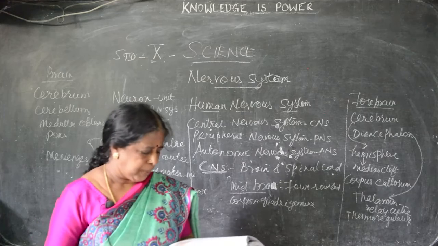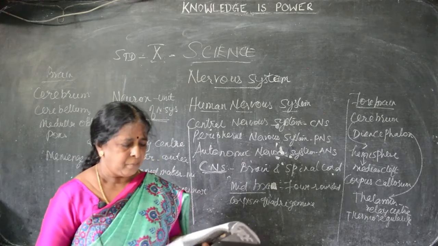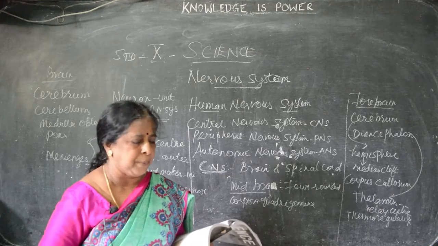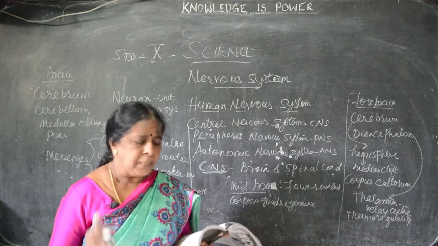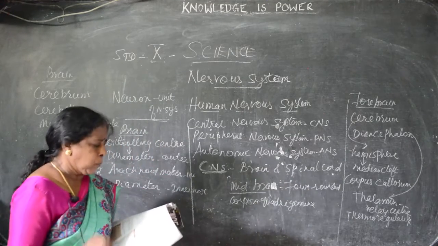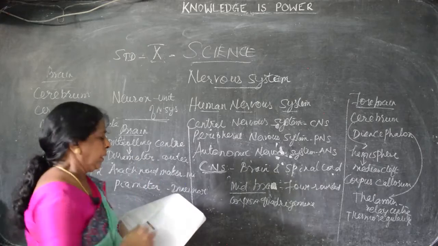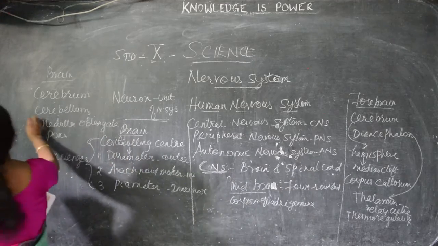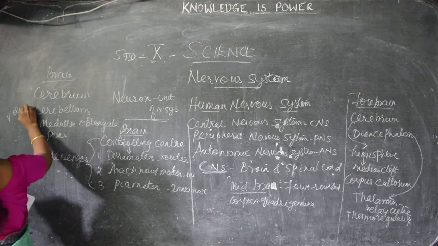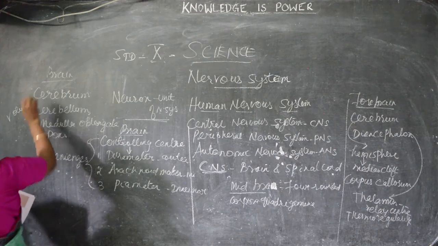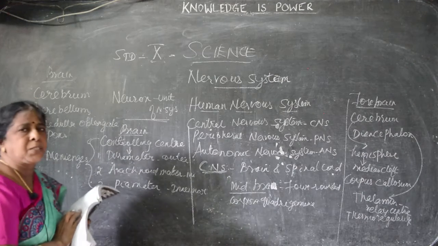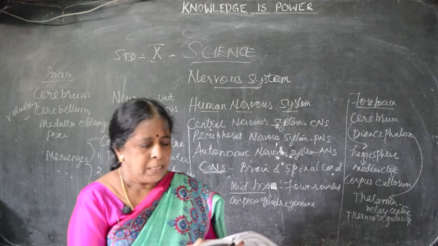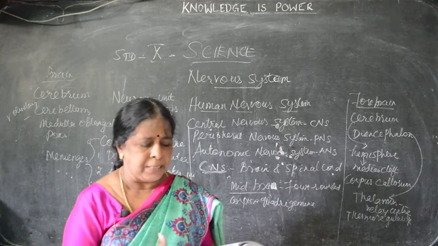The hindbrain consists of the cerebellum, pons and medulla oblongata. The cerebellum is the next largest part after the cerebrum. Its main function is to coordinate voluntary movements. Involuntary means not in our control; voluntary means in our control. It also maintains the body balance.